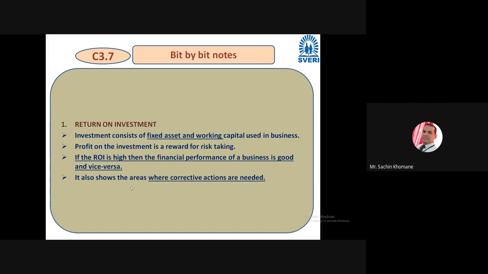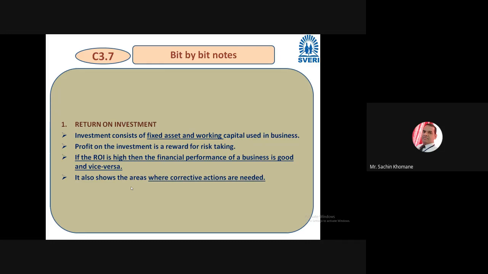If the return on investment of the organization is not good, then performance is not good. When investing money, there should be a sufficient return on that particular investment.